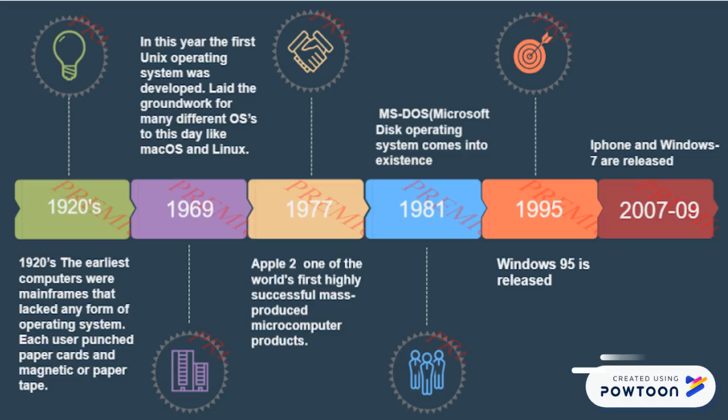The first operating systems were large mainframes, where users punched paper cards. Many years later, the first Unix operating system was released, and it laid the groundwork for many different OSs like Mac OS and Linux. The first commercially successful and widely retailed computer was called Apple II and was made by Steve Jobs and Steve Wozniak. It could do basic things and had a command line interface.